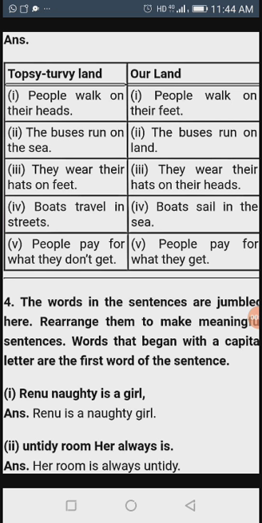People wear hats on their feet. Boats travel in the streets. People pay for what they don't get. Such different, totally opposite things happen in Topsy Turvy Land. Topsy turvy means upside down, खाली वर खाली किंवा उलटा पुलटा.